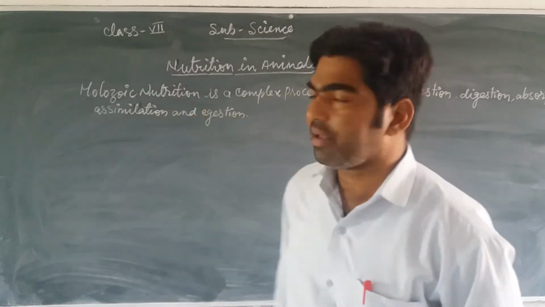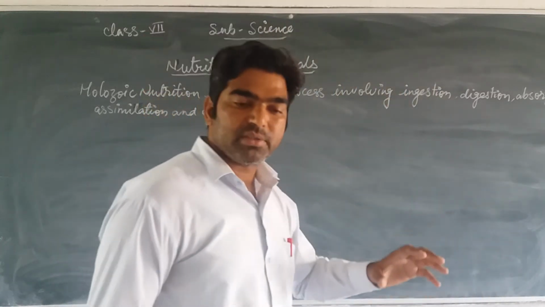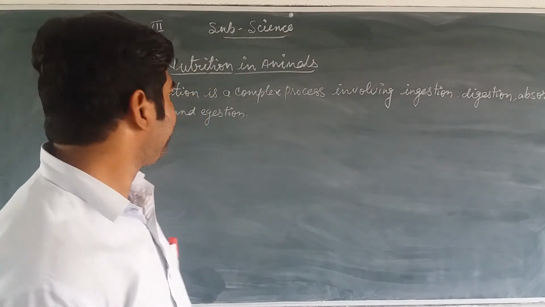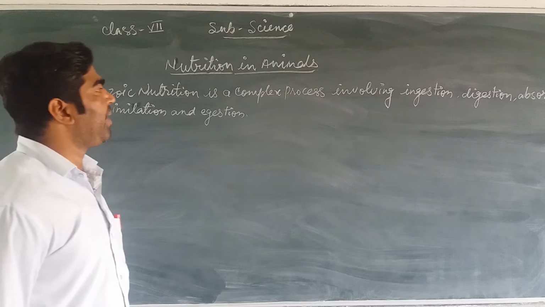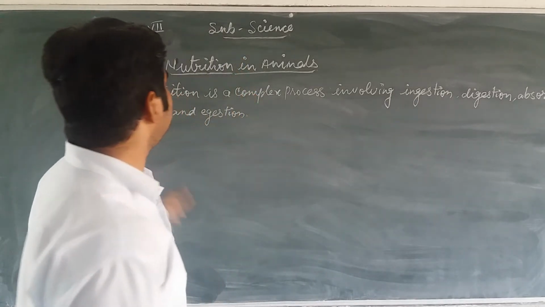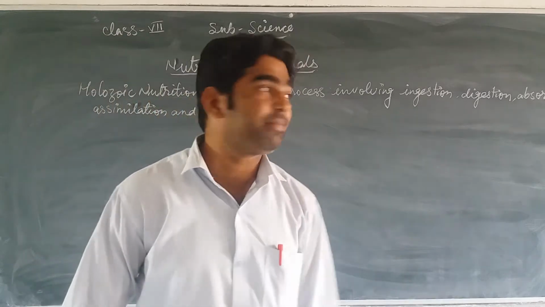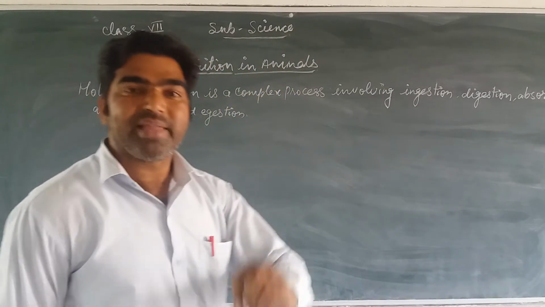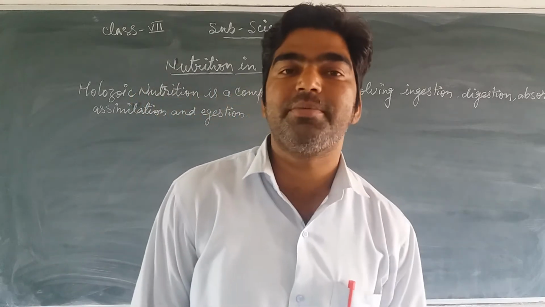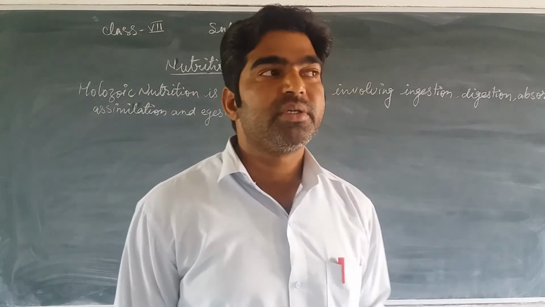Now see page number 20. I'm going to explain holozoic nutrition. Holozoic nutrition is a complex process involving ingestion, digestion, absorption, assimilation and egestion. These are the five steps involved in holozoic nutrition. Organisms like human beings and amoeba follow this true animal type of nutrition.